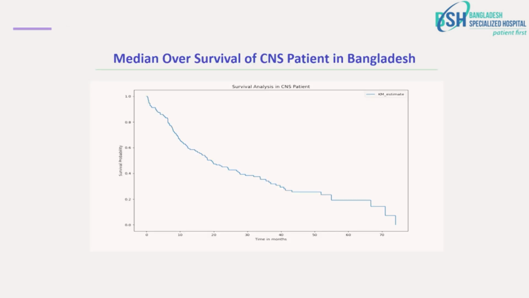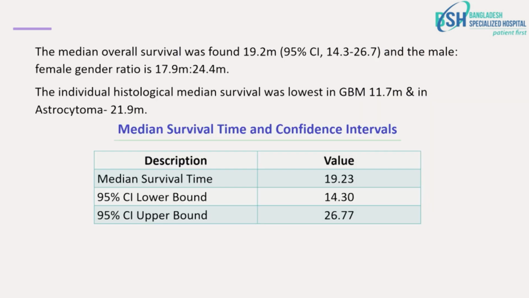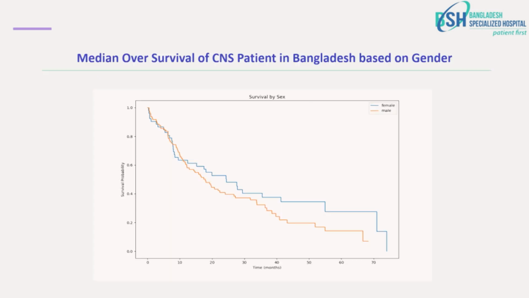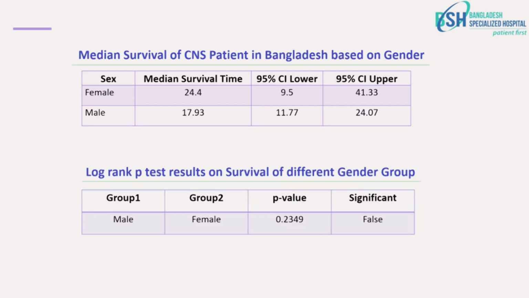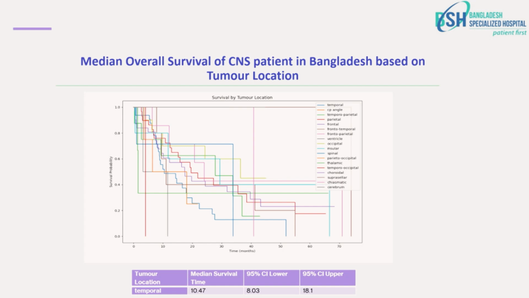So this is the combined CNS patients Kaplan-Meier curve of the median survival. It is around 19.23 months, with a confidence interval of 14.3 to 26.7. This is the Kaplan-Meier curve of male-female survival analysis with the whole population, with median survival of 17.9 to 24.4 months, but the log-rank test is not significant.